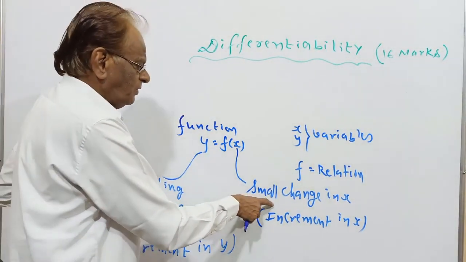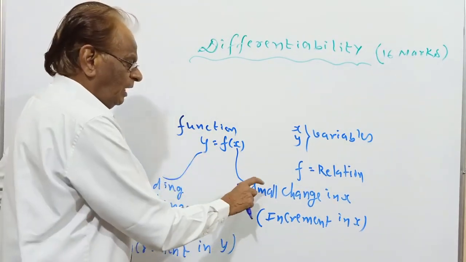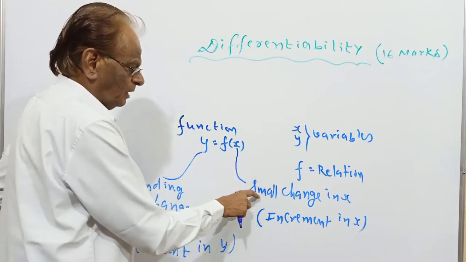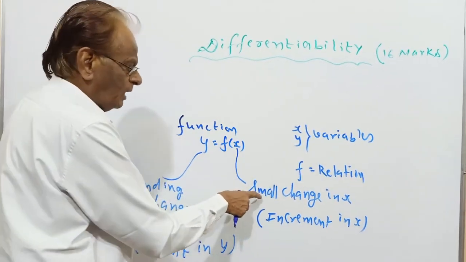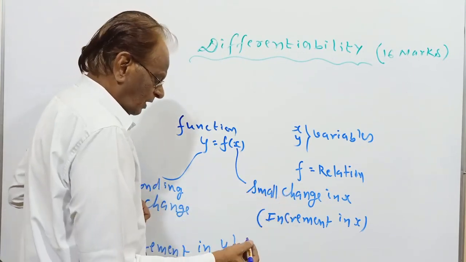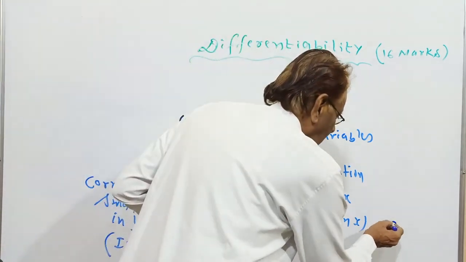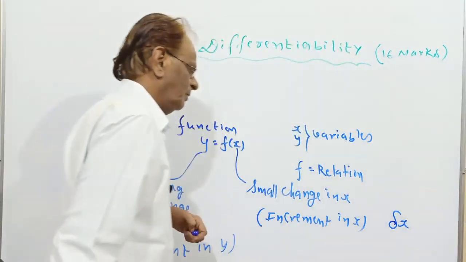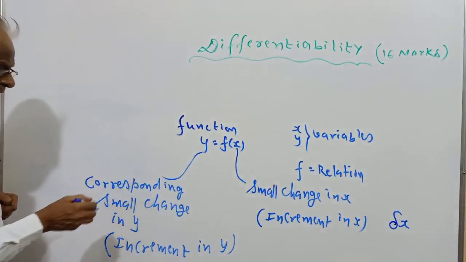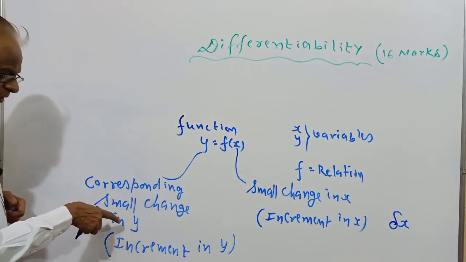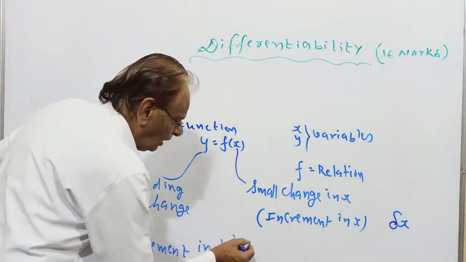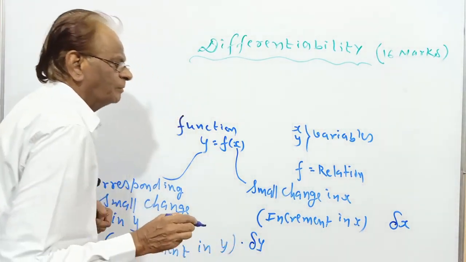First x will change, then y changes. Any small change in the value of the independent variable x, either positive or negative, is called increment in x, and this increment in x is denoted by delta x. If x changes, correspondingly y changes. The corresponding small positive or negative change in the dependent variable y is called increment in y, and this is denoted by delta y.